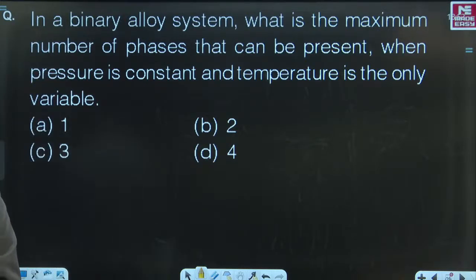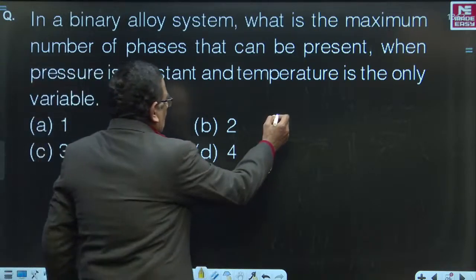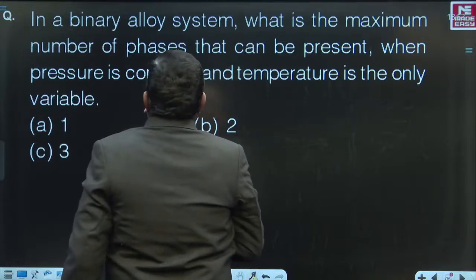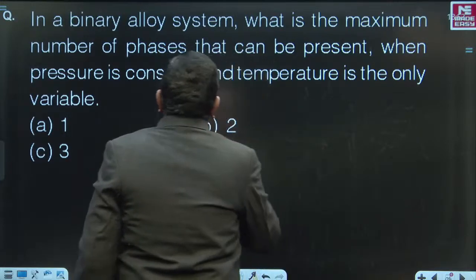Answer. Yeah, very good. Many people are replying it. The answer is C. Fantastic, beta. Fantastic. So, in a binary alloy system, when you are asked to find out what is the maximum number of phases.